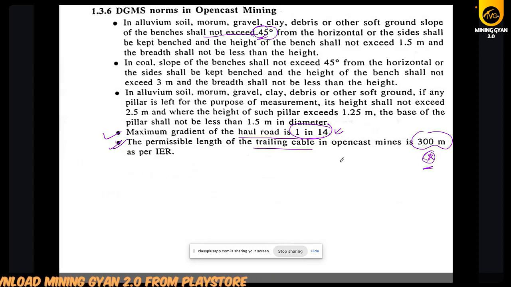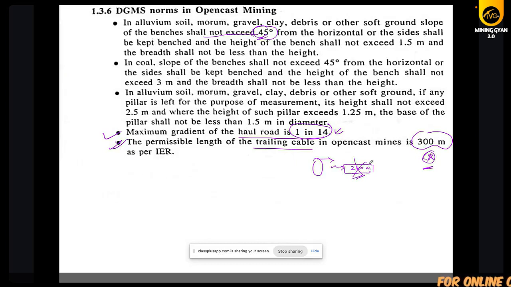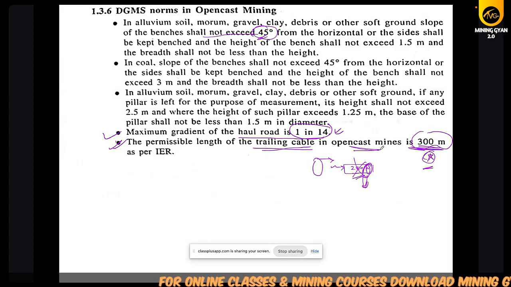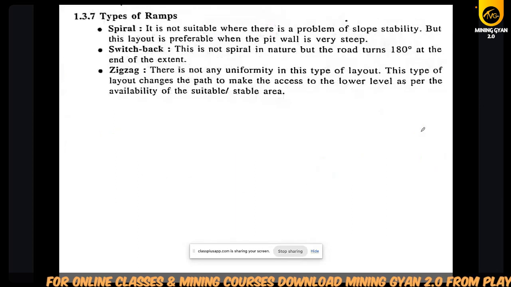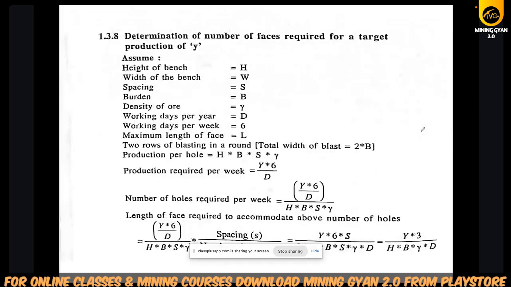But in the actual condition, I will not tell you, because if I tell you, you will get confused. But as a thumb rule, in the mines we use 280 or 290, because some one or two rounds we leave. But if in the examination they ask, then the trailing cable in the open cast mines is 300 meters. Type of ramp: spiral, switchback, zigzag.